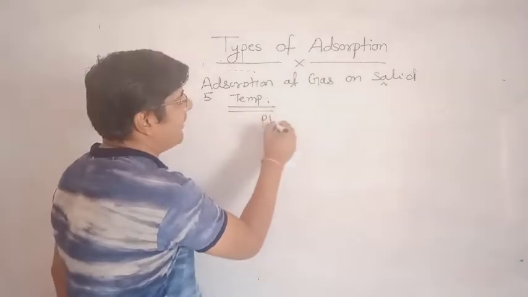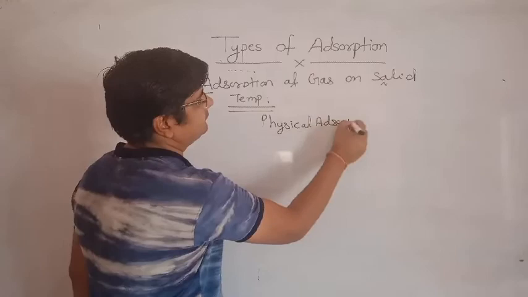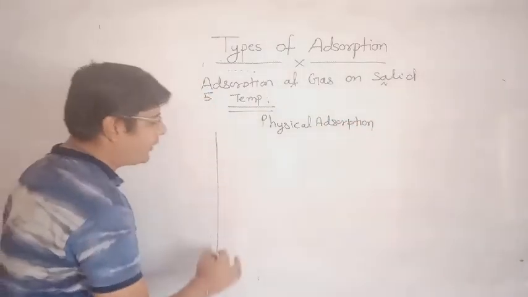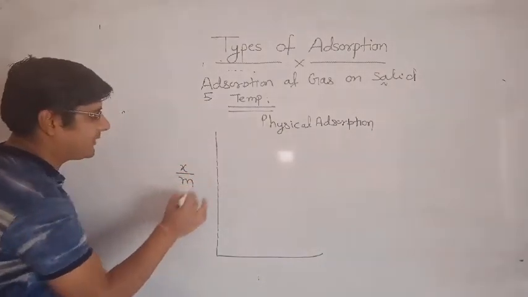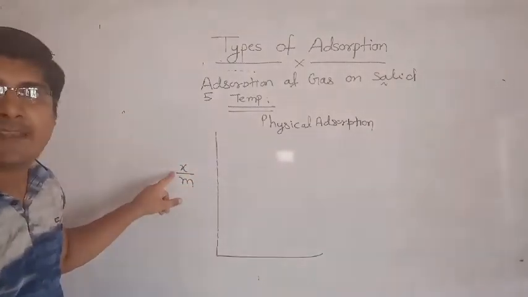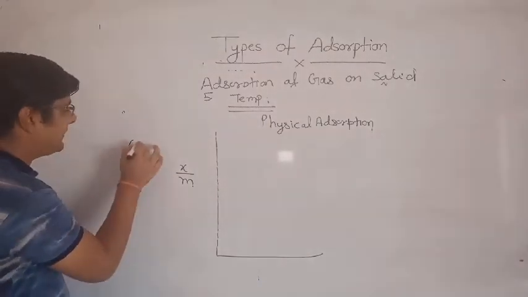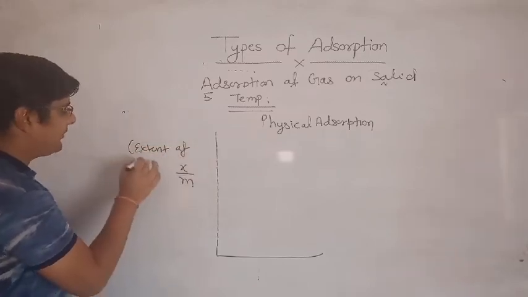First, understand physical adsorption. We will plot a graph of extent of adsorption. Let's understand x by m. x by m is the extent of adsorption.